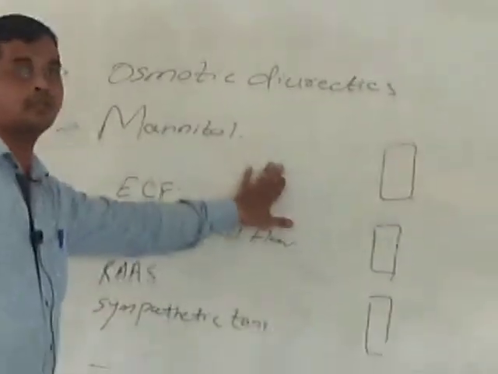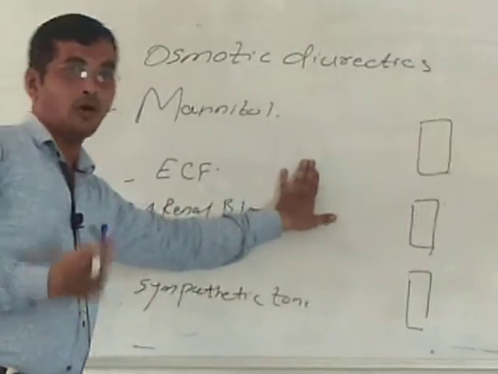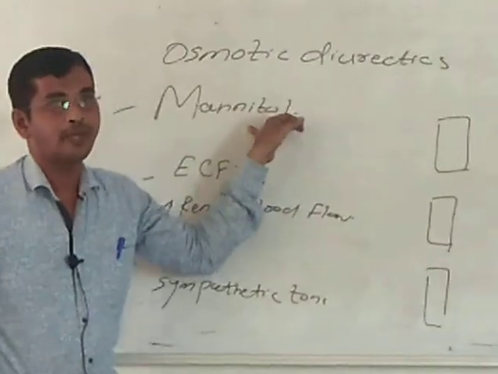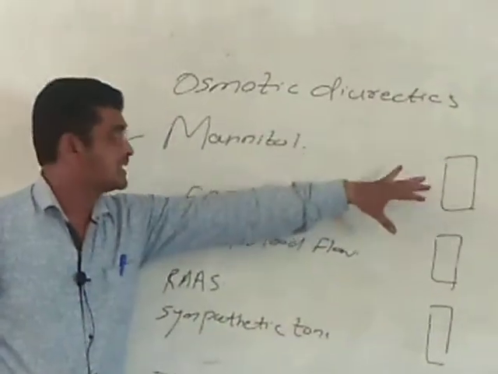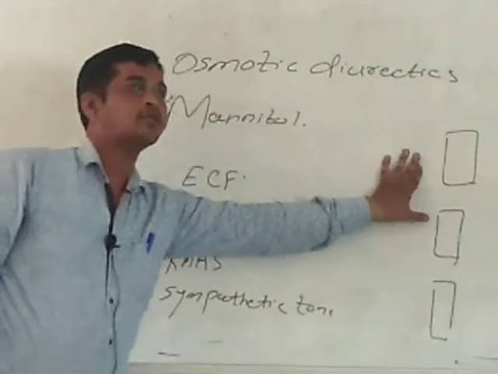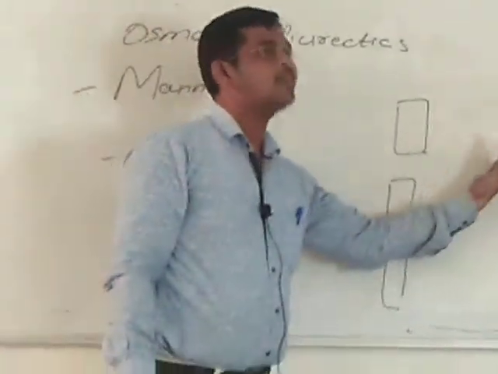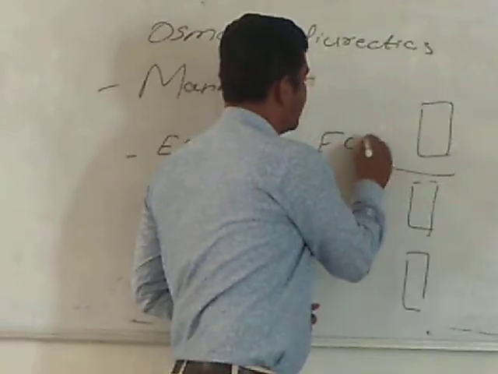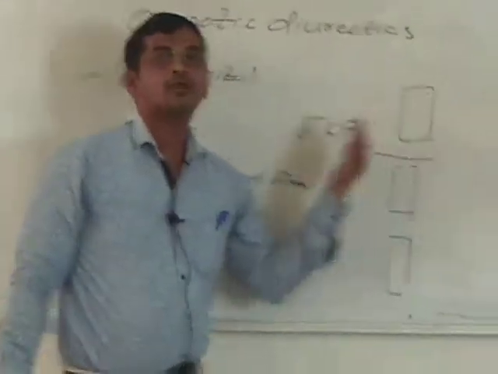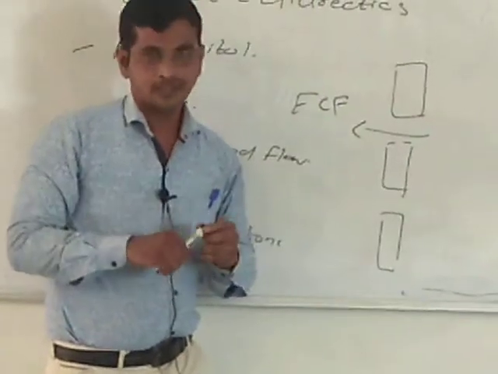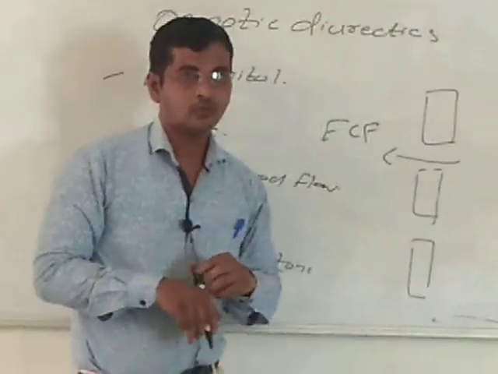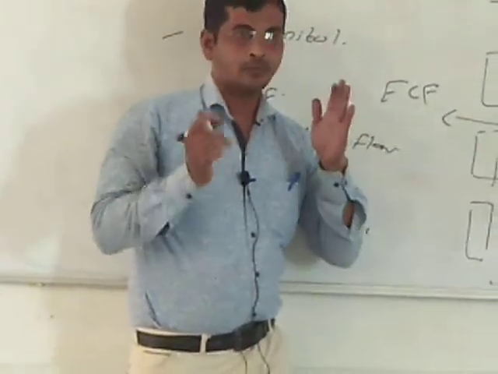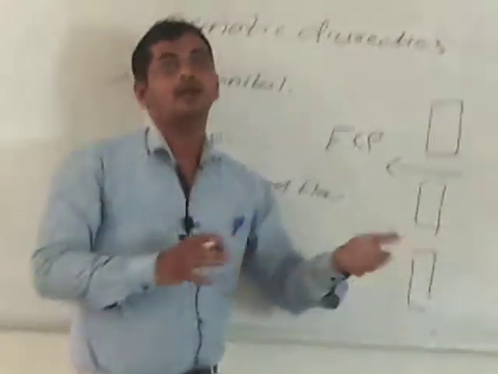The category is osmotic diuretics. Its name itself indicates that it will increase the osmosis. What is the mechanism? The drug is mannitol. Normally mannitol is given IV, injected directly into the general circulation. When it enters the general circulation, whatever the intracellular fluid is, it comes out into the extracellular fluid, so volume expansion is there. Extracellular fluid expansion occurs, and due to this your renal blood flow increases, the blood flow towards your kidney.